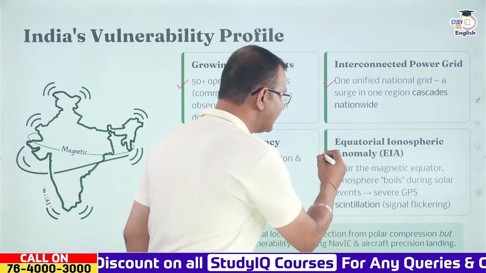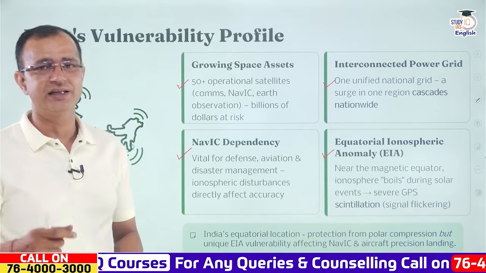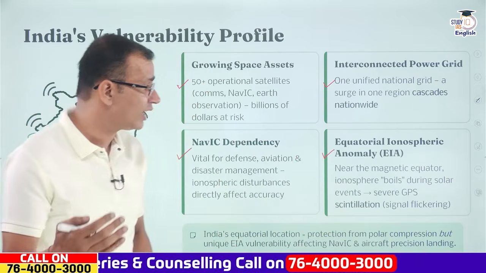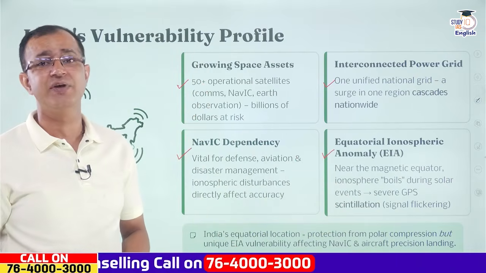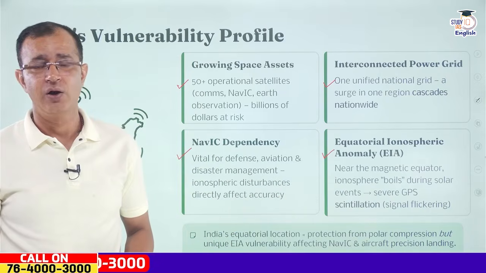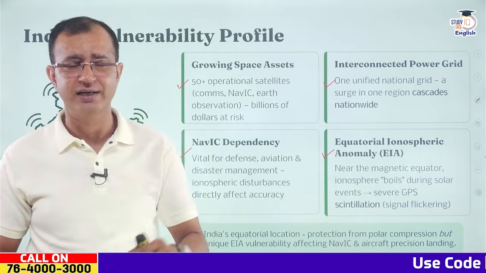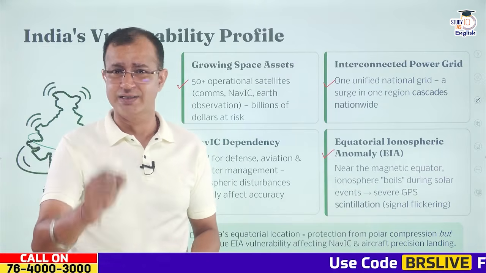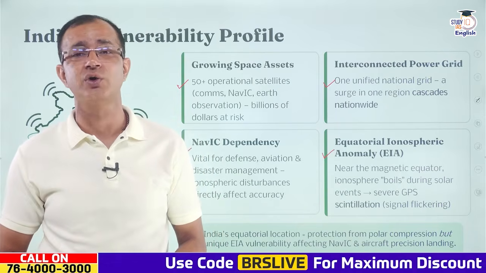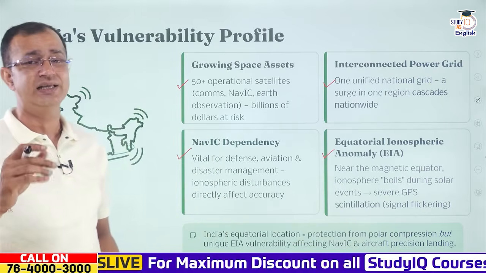There is also EIA, or the equatorial ionospheric anomaly, where we are near the magnetic equator. Alright, and ultimately the ionosphere boils during the solar events, and therefore there will be severe GPS scintillation, or signal flickering, in the region. So we have the magnetic equator passing through India. The region is Thumba, where we had the first equatorial launch station for rockets, that is TERLS.